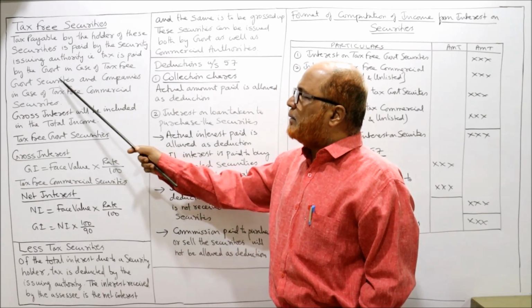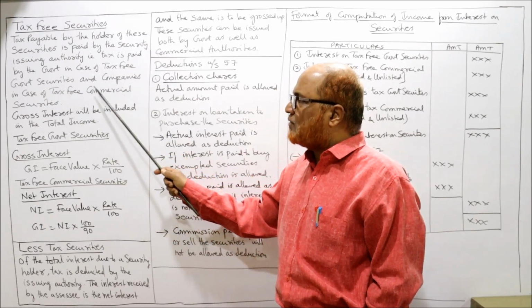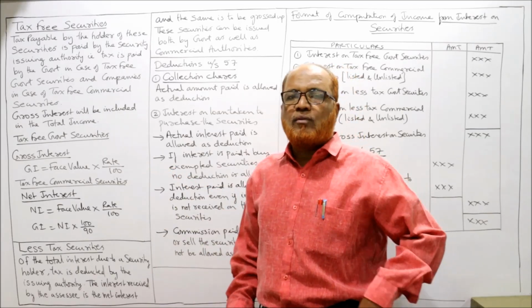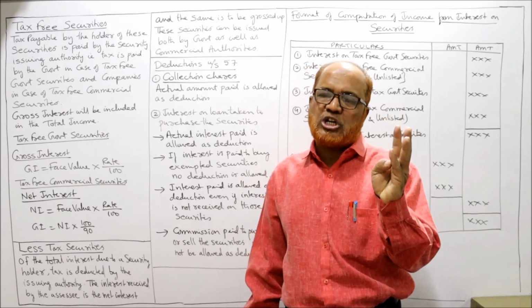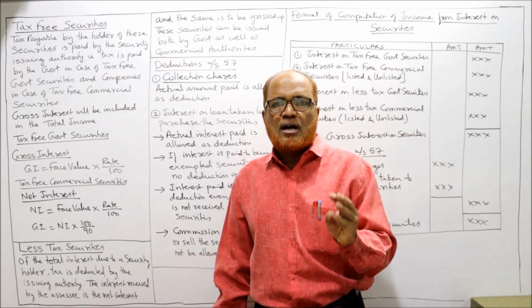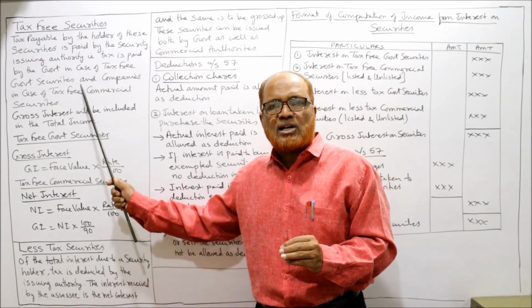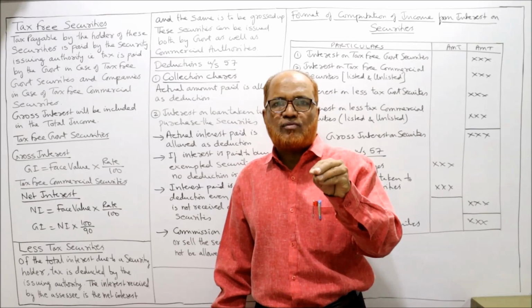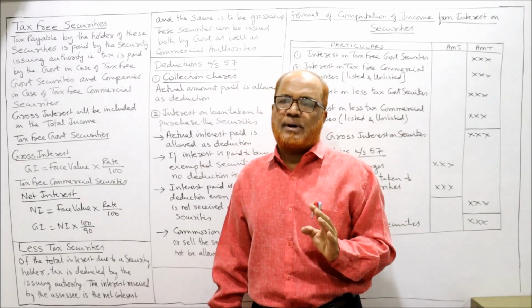So that is paid by the government in case of tax-free government security and by companies in case of tax-free commercial security. So we divide the securities into two categories: government security and commercial security. Government securities are those which are issued by the government. Commercial securities are those which are issued by the companies. So for tax-free security, the tax will be paid by the government or by the companies.